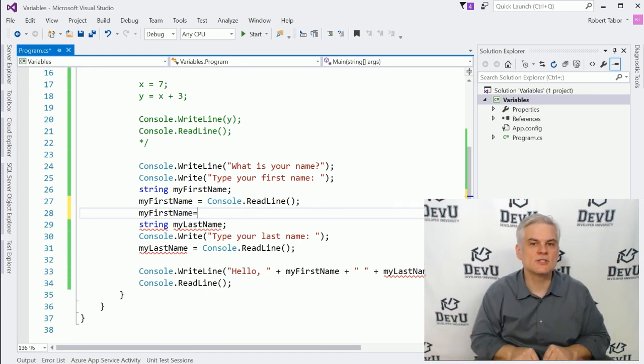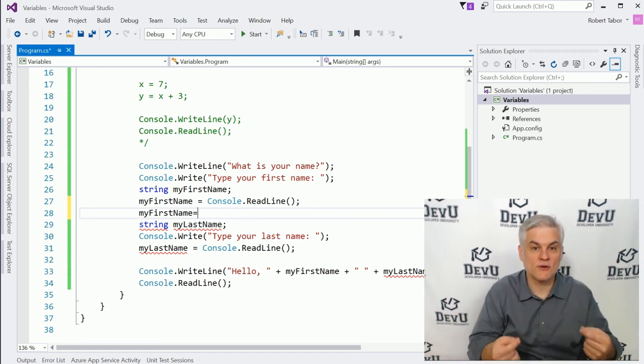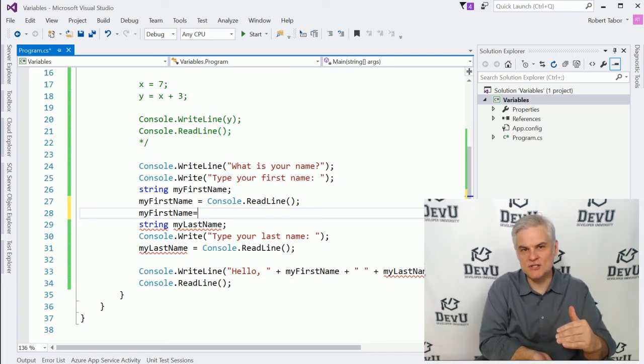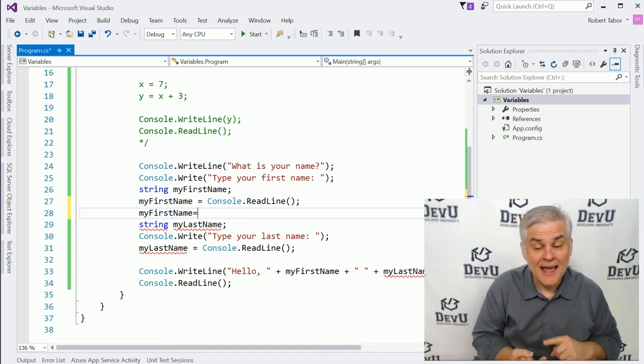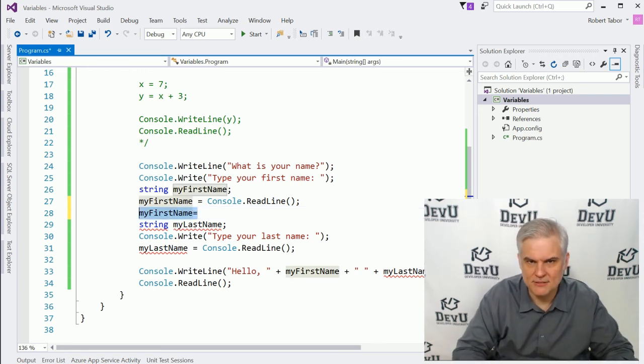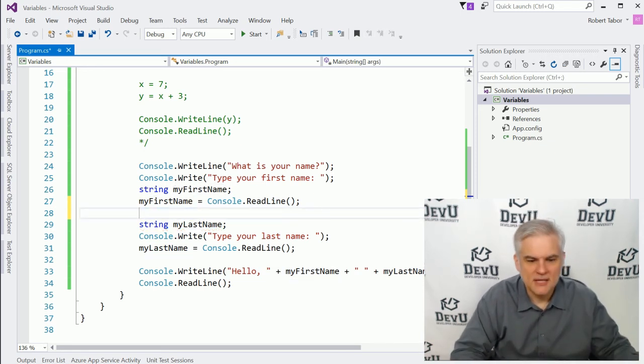This is what allows software developers to write code very quickly. Once you get used to relying on IntelliSense, one of the tools that Visual Studio gives you in the text editor to make your typing more accurate and allow you to type much faster than maybe you normally could. Okay, we'll come back to IntelliSense later. All right. The other thing that I wanted to talk about here is that we cannot define the same variable two times.